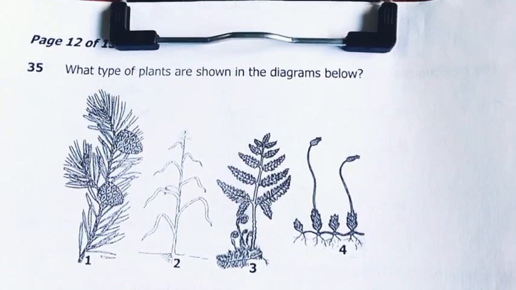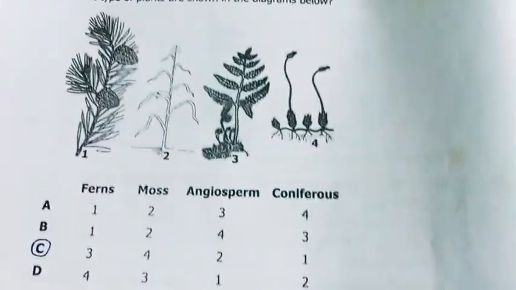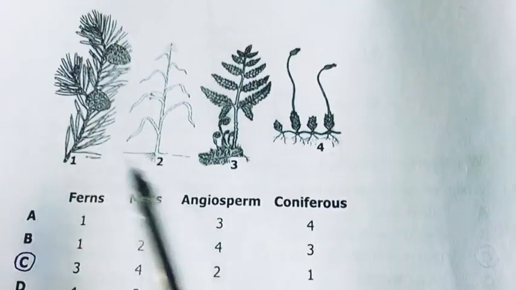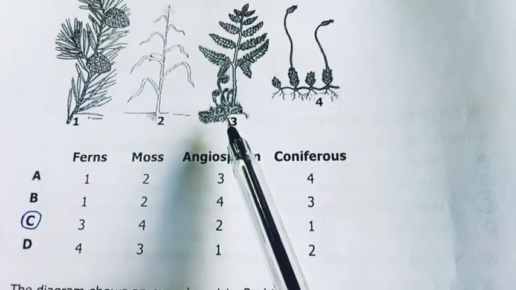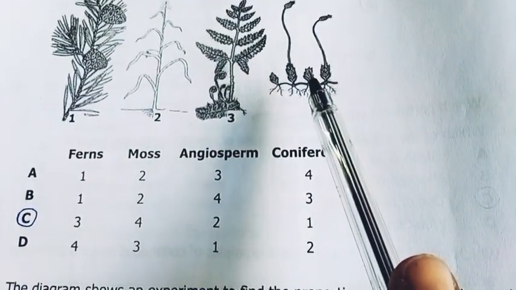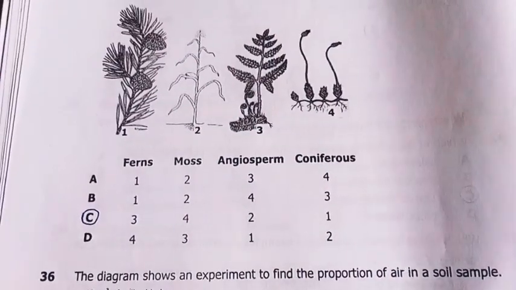What type of plants are shown in the diagrams below? You can tell that the first ones are conifers. This is an angiosperm. This is a fern, and that's a moss. Okay, moss. This comes from the topic classification.